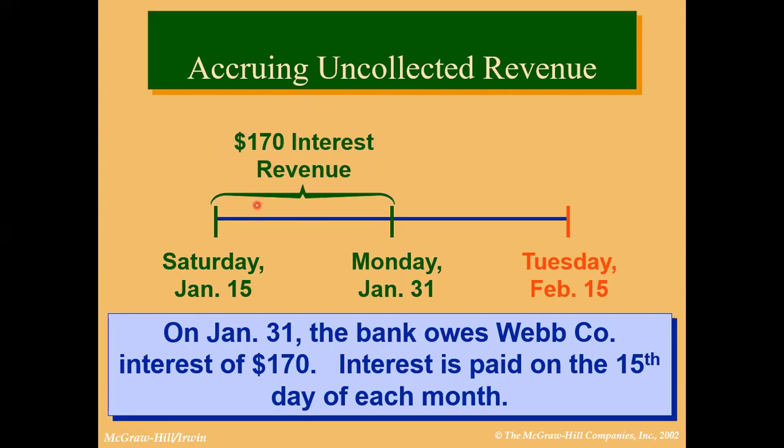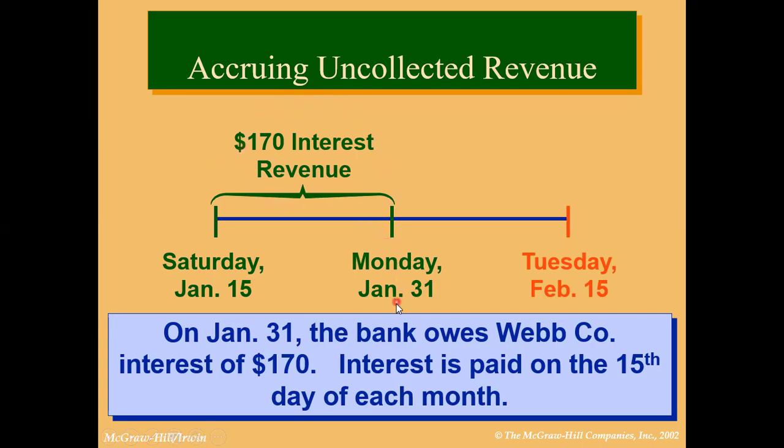This is a revenue here, but the bank will credit it in your account either on January 15 or on February 15, because the day for payment is 15th of each month. So the earning from January 15 to January 31st, the time is past and you have earned this $170. This is earned, but you have not yet received it. This will be received on 15th of next month. This $170 will be recorded as a revenue and will be recorded as a receivable.